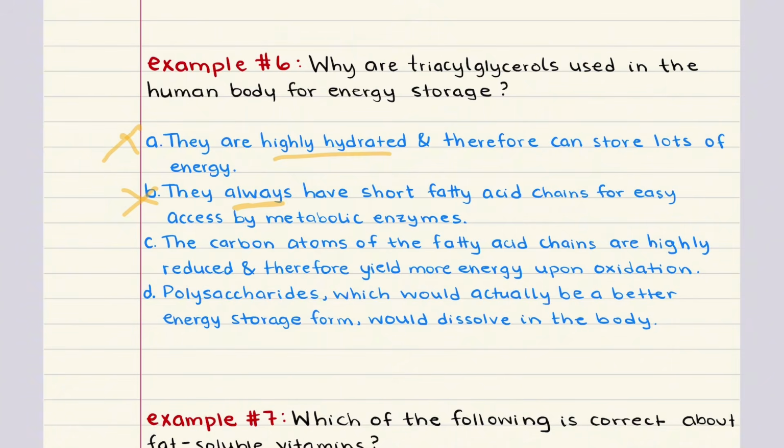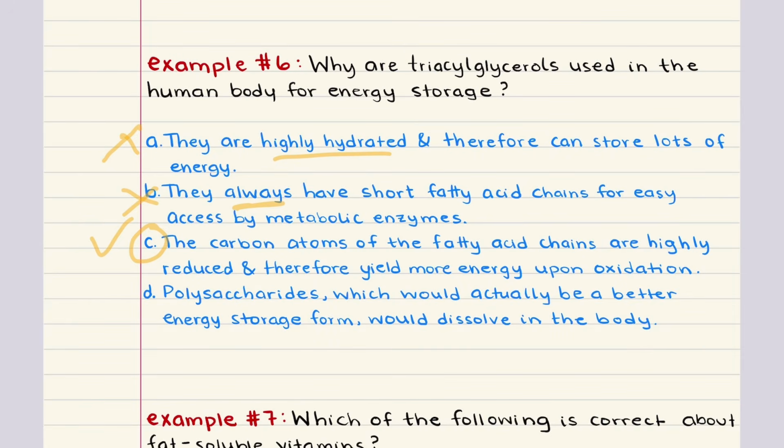C says the carbon atoms of the fatty acid chains are highly reduced and therefore yield more energy upon oxidation. This is in fact the correct answer. Fatty acids have mostly single bonds between carbon and hydrogen, meaning the carbon atoms are in a reduced state. When you oxidize these carbons during metabolism, you release a lot of energy. That's why triacylglycerols are more energy dense than carbohydrates. They provide more ATP per carbon.